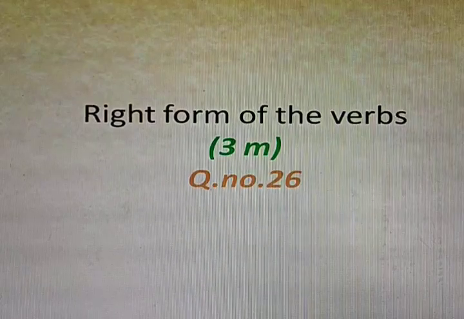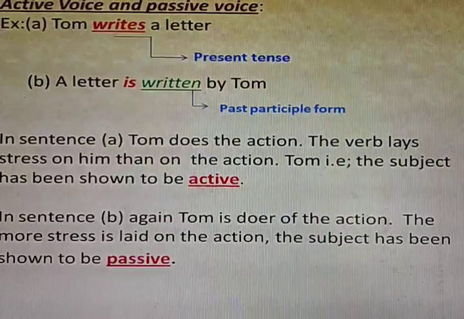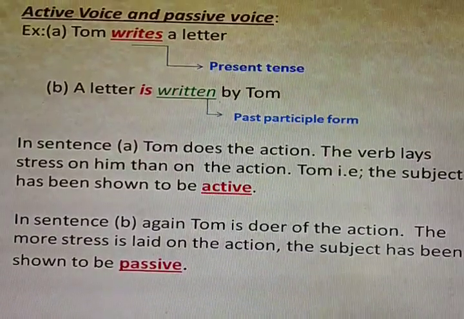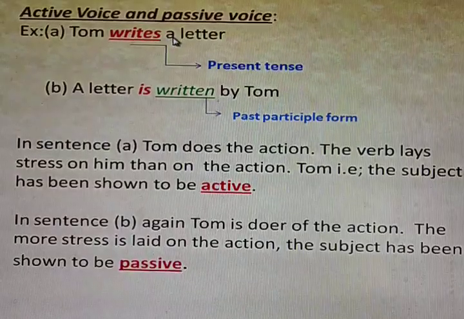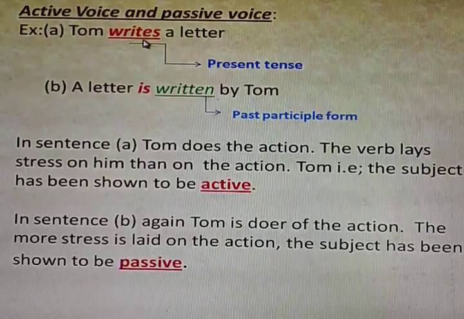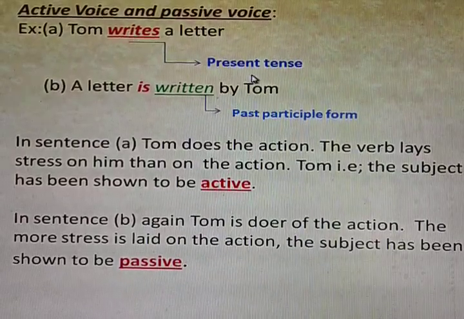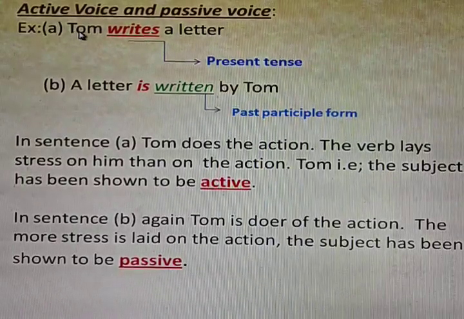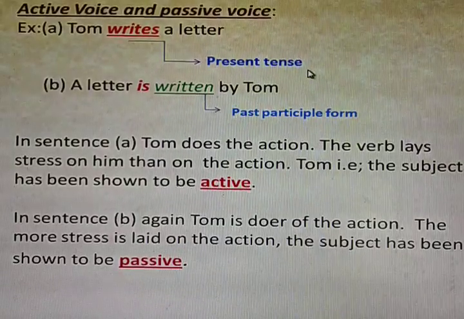Now let us know what is meant by active and passive voice. We shall go with the examples. In sentence A, Tom writes a letter. Tom is the subject, writes is the verb, letter is the object here. So writes is in present tense and it also acts as a verb.